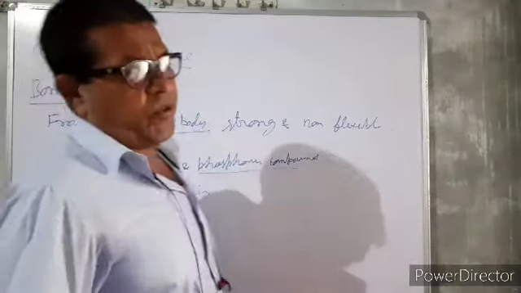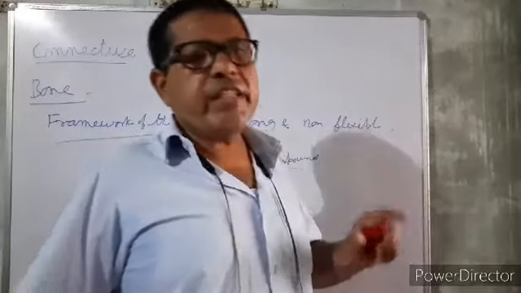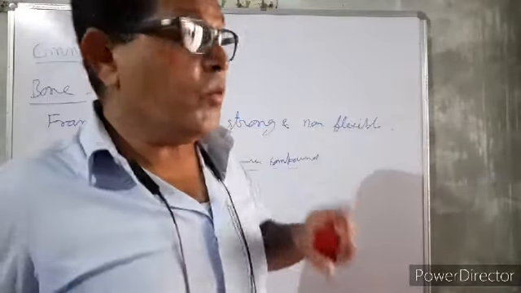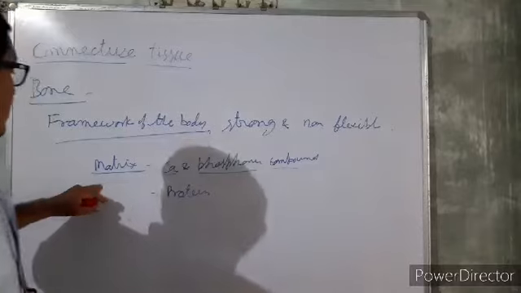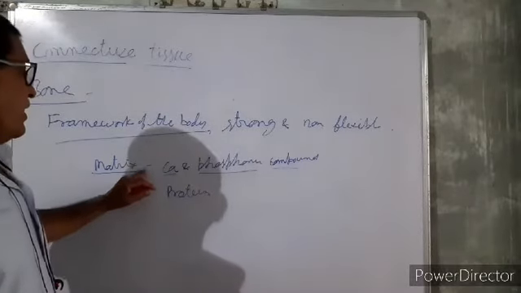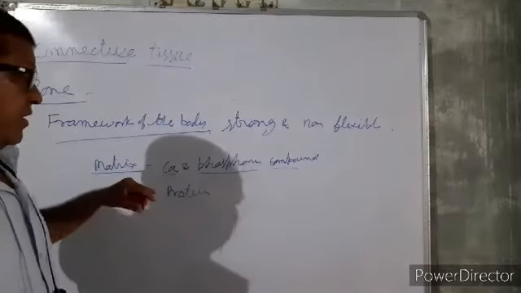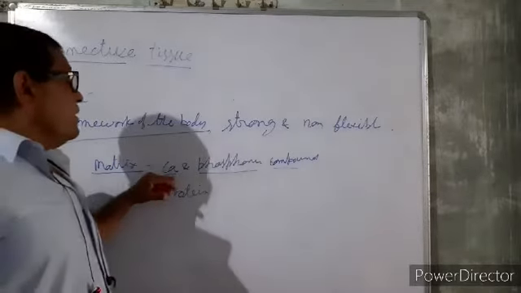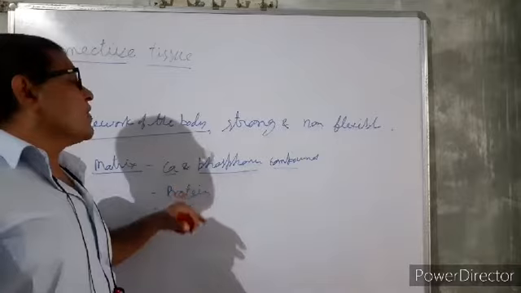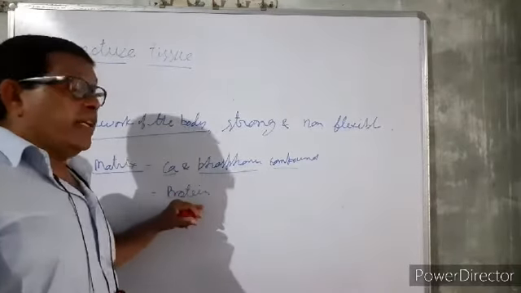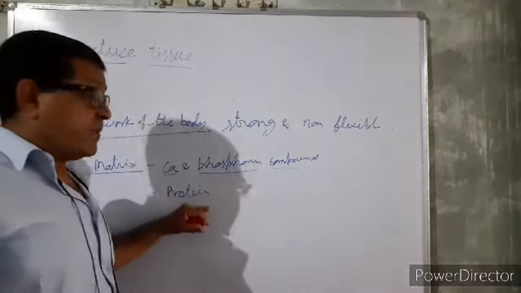Bone also contains the protein osseine. So the matrix is hard and inflexible, and it consists of calcium and phosphorus compounds and proteins.